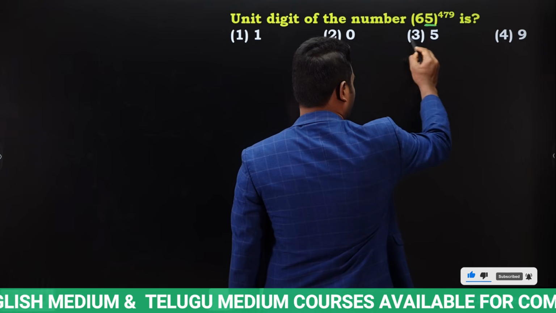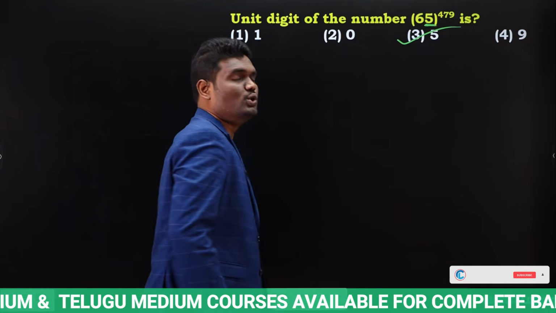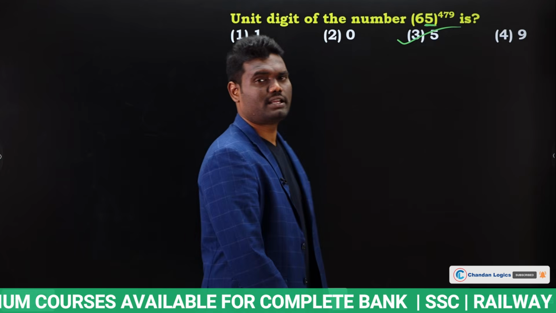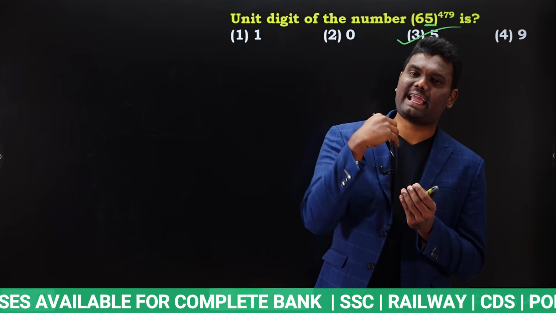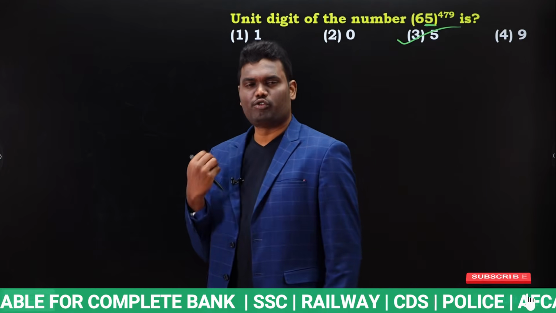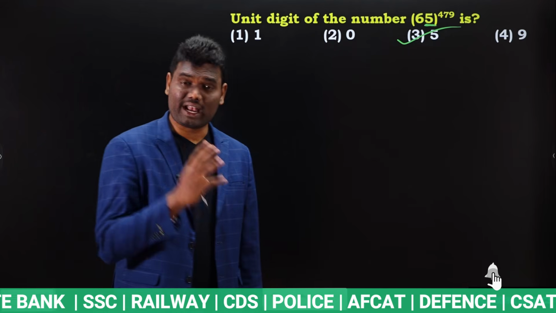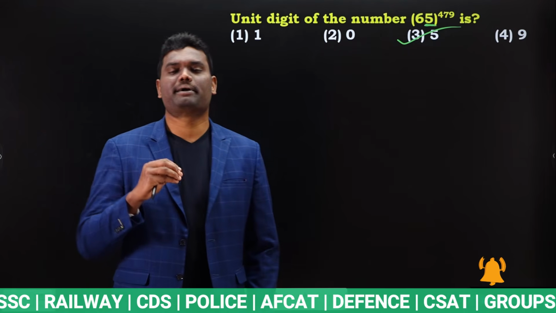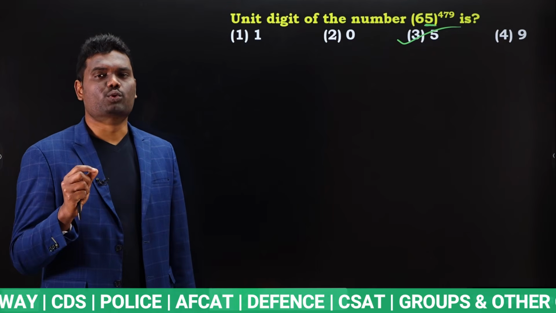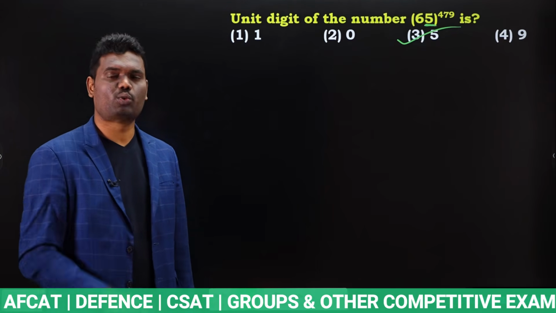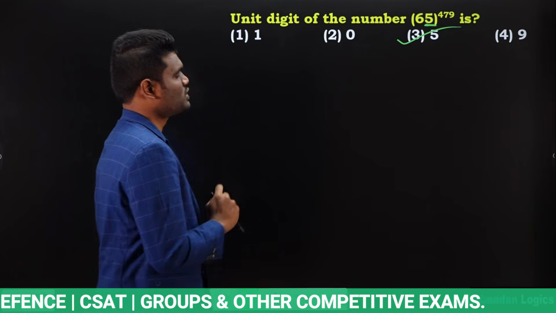5 power anything, unit digit or last digit will be 5. That is what we have discussed. Yes or no? 5 power any value, whether it is 5 power 400 or 300 or 200 or 98 or 97 or 197, what it may be. 5 power anything value, that is unit digit value, is always 5. That is what we have discussed. So answer for this question will be 5.